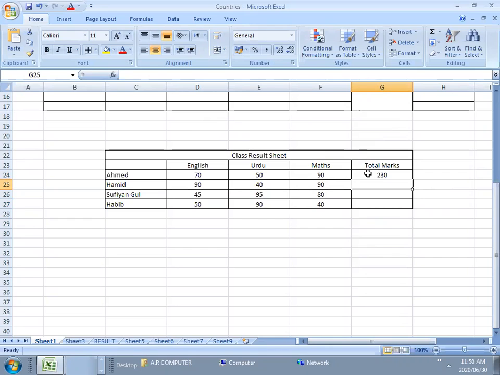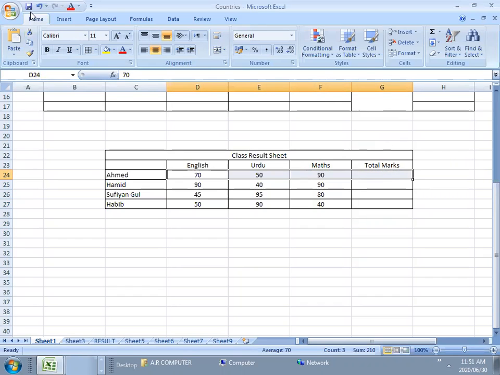Excel provides a number of tools for calculation. How? Here I am just telling you to do a simple calculation, that is, finding the total in the last column using this tool.